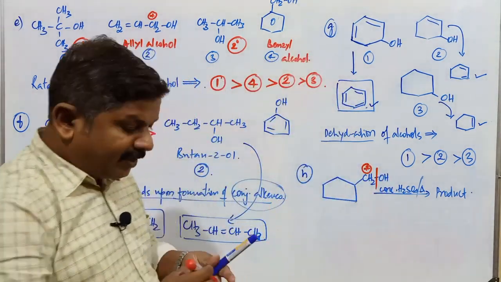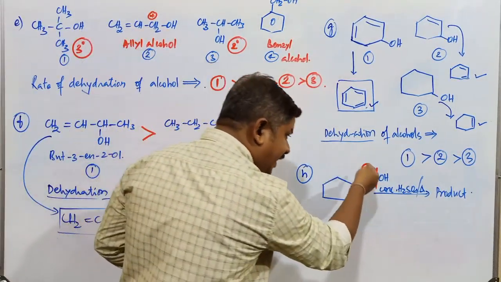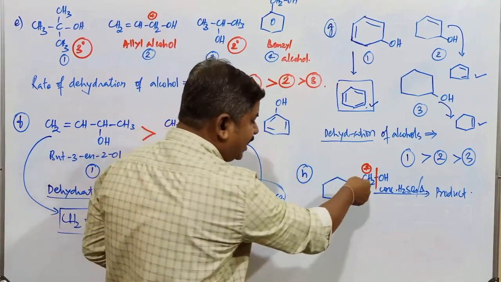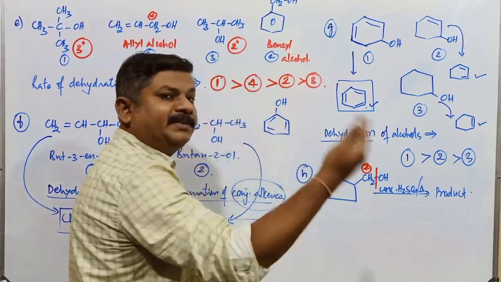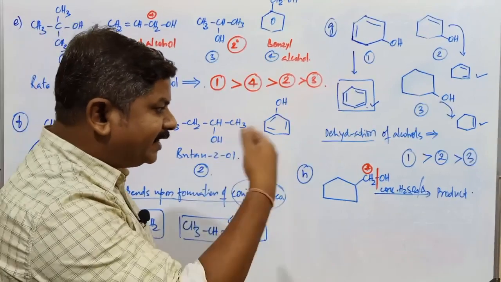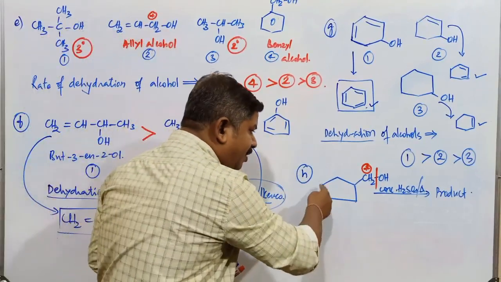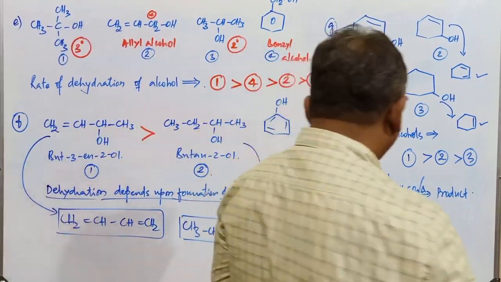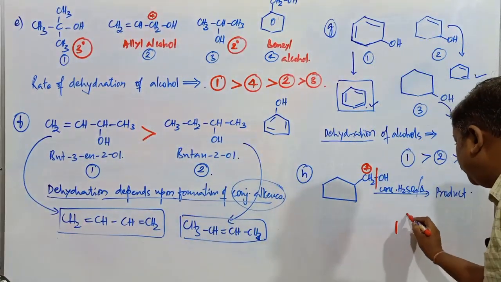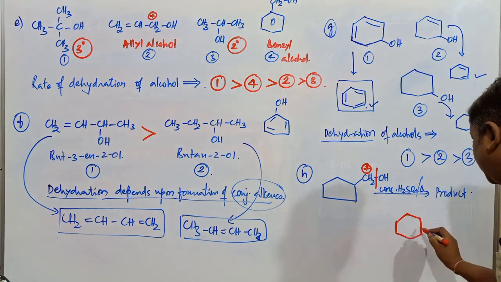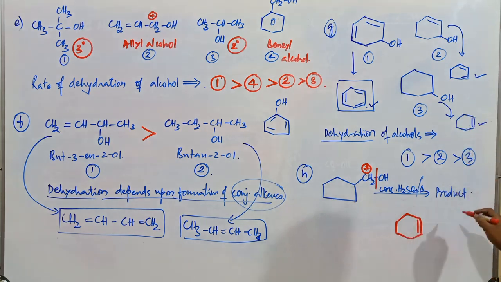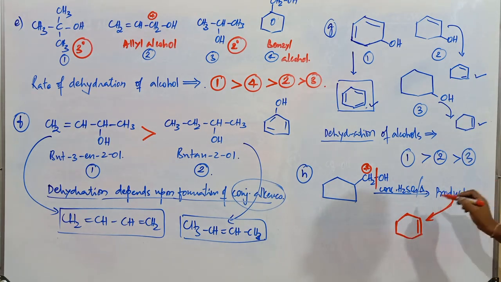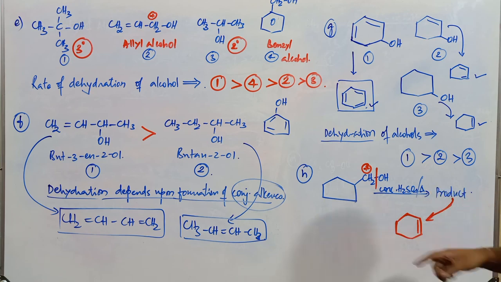If the carbocation forms outside the ring, next to that carbon atom, then ring expansion takes place. Once the ring expansion takes place, the 5-membered ring gets converted into a 6-membered ring. When the 6-membered ring is formed, the double bond forms from that. So this is the compound obtained in the dehydration of this cyclopentyl methanol.